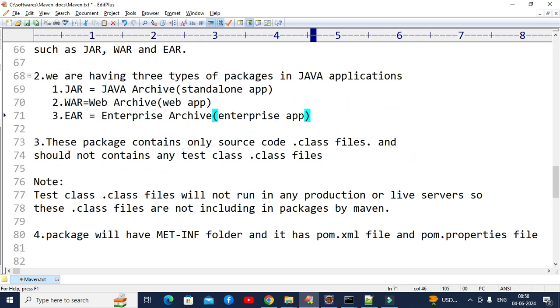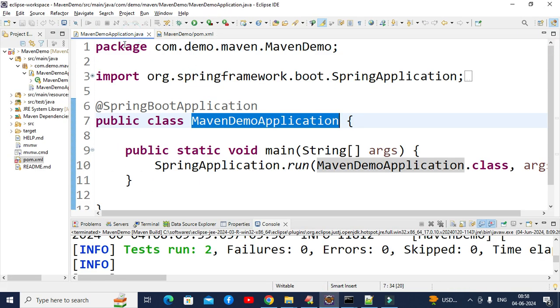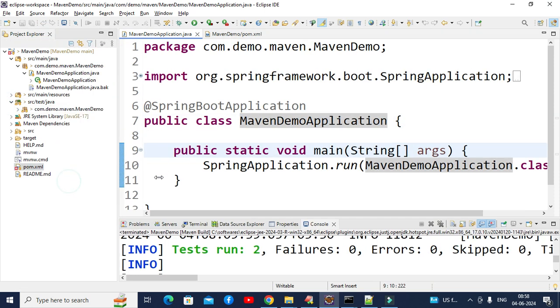Now let's go to the third one. This package contains only source code dot class files, and it should not contain any test dot class files. Source code means whatever normal dot java files are there, not test dot java files.